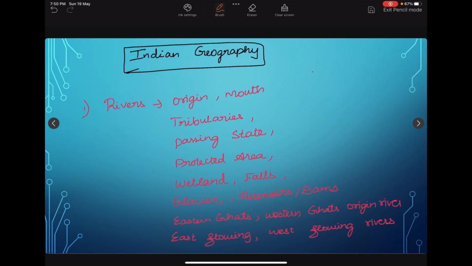First, let's see the factual parts. If you want to remember the rivers, we have to make notes of their origin, mouth (that is, the ending place), tributaries, and passing states. If any protected area is located on the river, we have to make a note of it, along with wetlands, falls, glaciers, and projects related to the rivers. Then we have to divide the rivers, like Eastern Ghats origin rivers, Western Ghats origin rivers, east flowing rivers, west flowing rivers, Himalayan rivers, and Peninsular rivers. In this way, we have to make notes of these rivers.